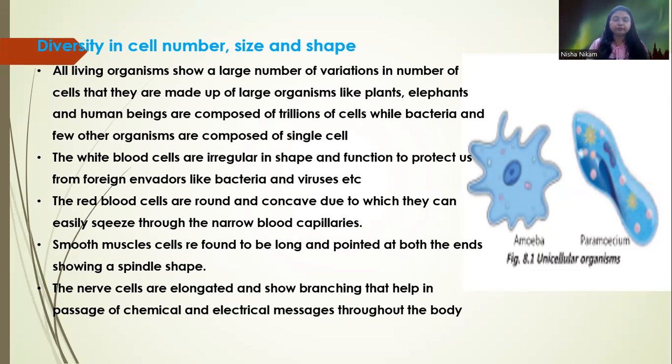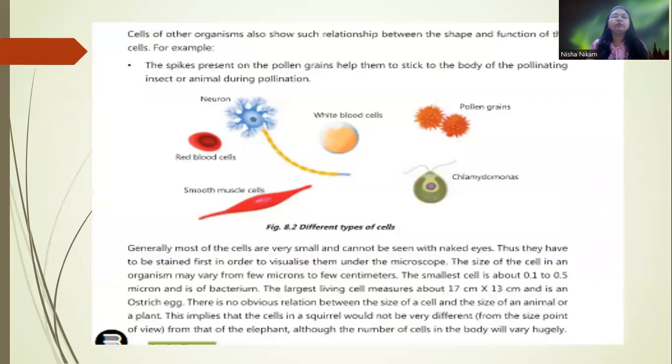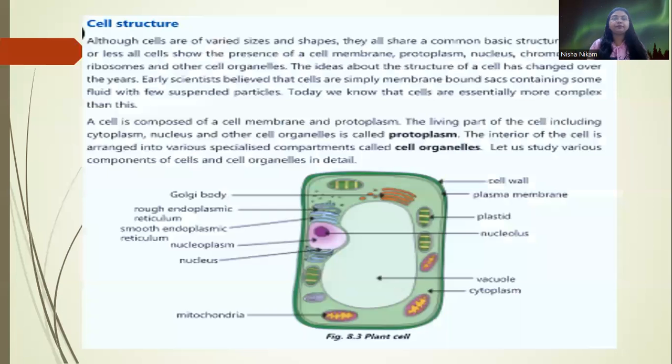Nerve cells are elongated and show branching that helps in the passage of chemical and electrical messages throughout the body. Just like that, pollen grains have spikes on their outer side so that they can easily get stuck to the body of insects and animals, the pollinators. Again, cells have different sizes. Bacterial cells can be from 0.1 to 0.5 micron, and an ostrich egg cell is about 17 to 13 centimeters in size.